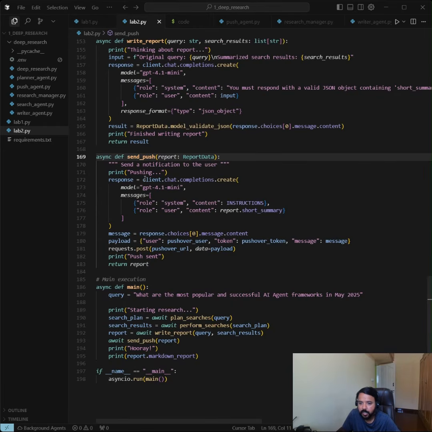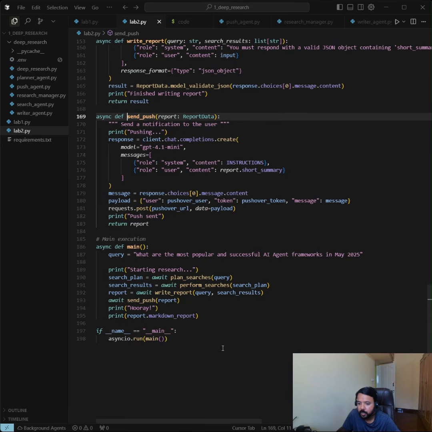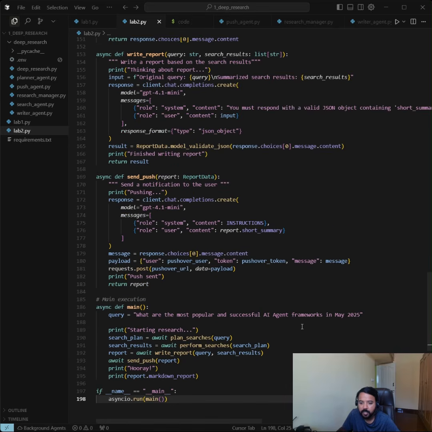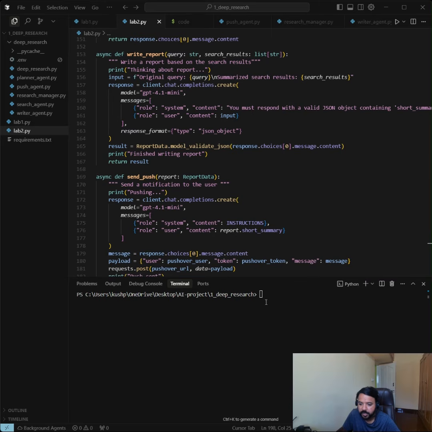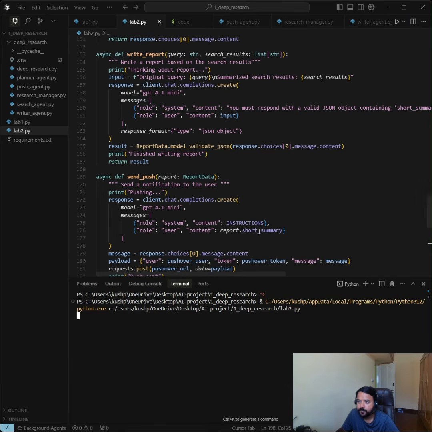After that, it will go to this send push method, where a user will get a notification on their system or mobile phone that your research report is completed. Let's try to run this once so that you'll have a clear idea. I'll push this code to Git and share it in the description so that you can build it in your own local environment. Let's run this Python file.